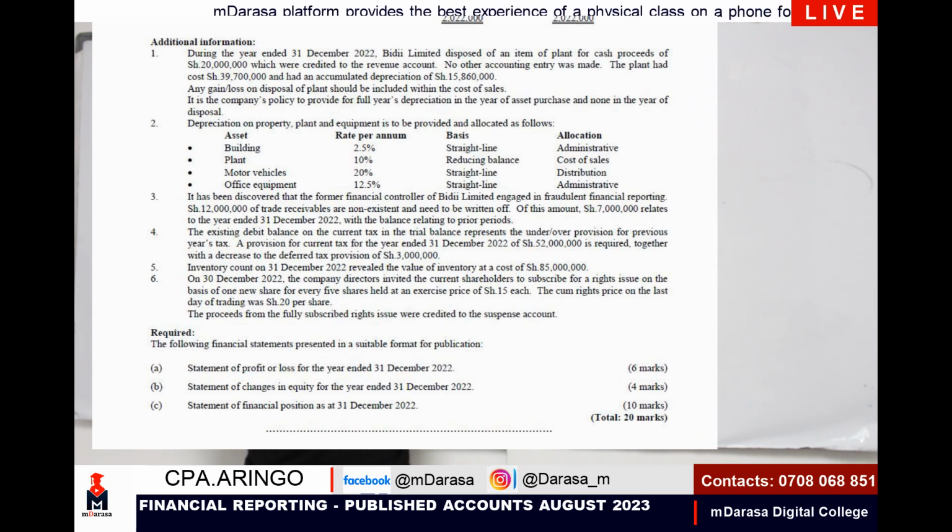Note 2, what are we told? Depreciation on property, plant, and equipment is to be provided and allocated as follows. I'm given our assets, where I'm told I'm having building, plant, motor vehicles, and office equipment. The rate per annum, the basis, as well as the allocation. Where are we going to allocate these costs?